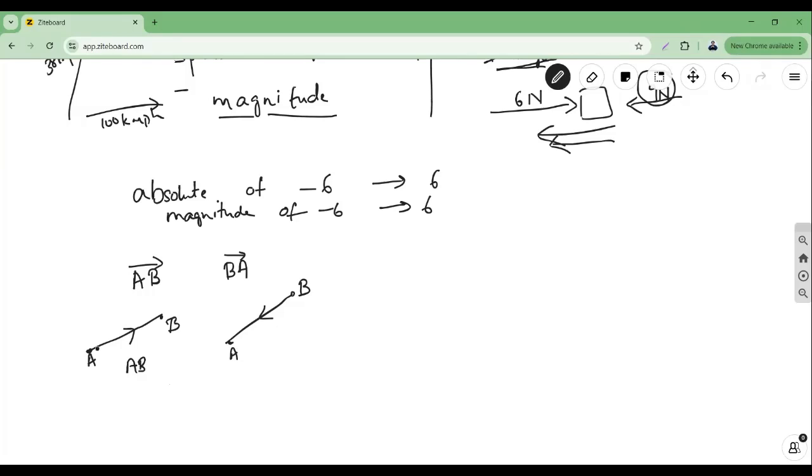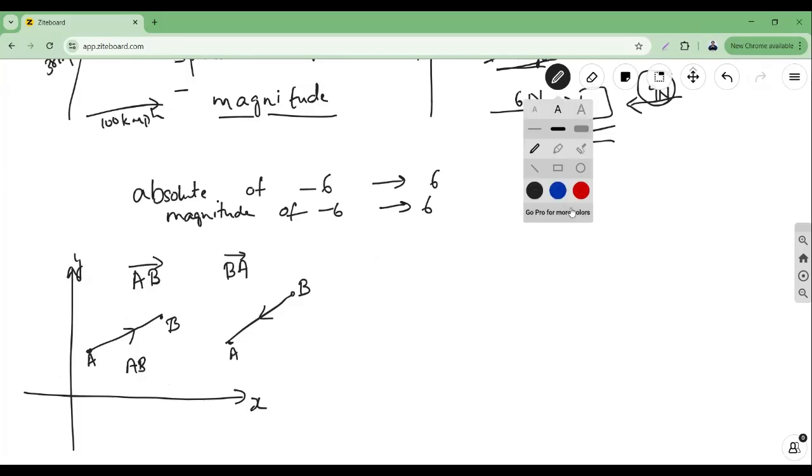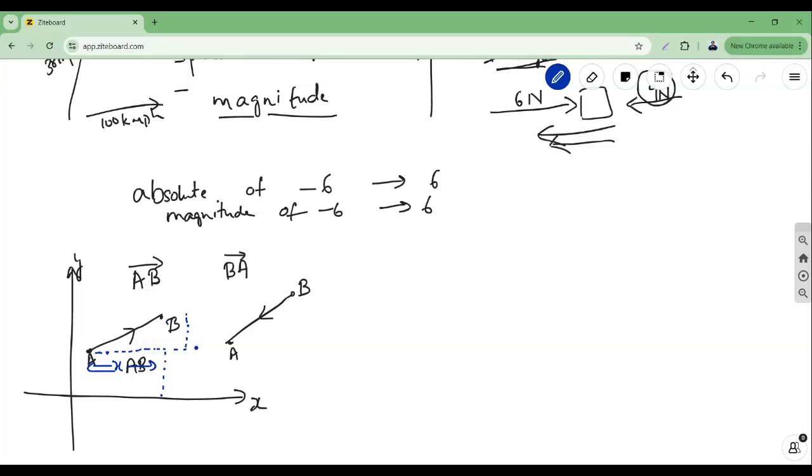So now, if I represent this on a coordinate axis, let's say there's an x-axis and a y-axis, I will know that the distance from here to here is the x part, the x coordinate, right? And the part from here to here will be y.